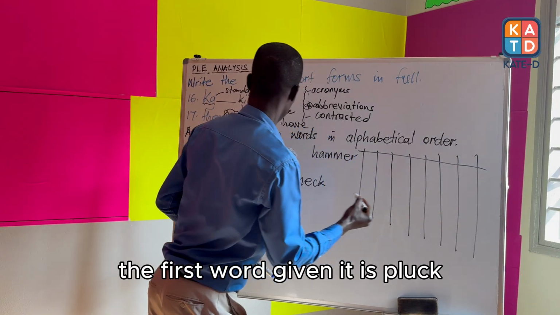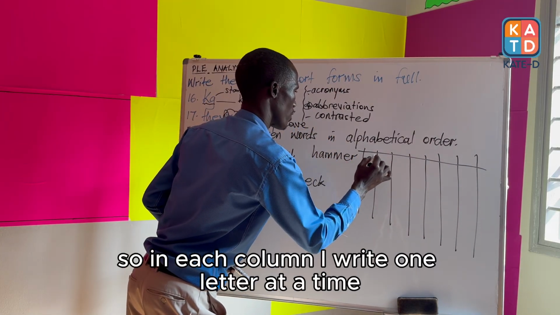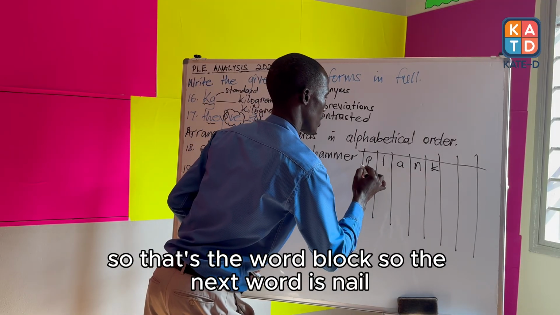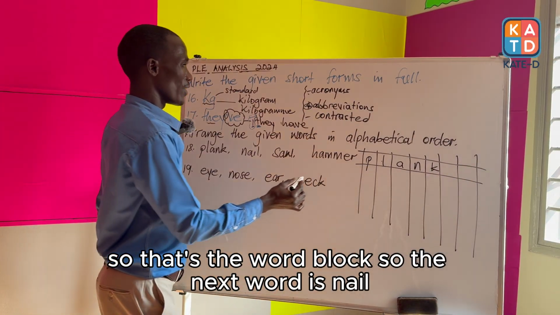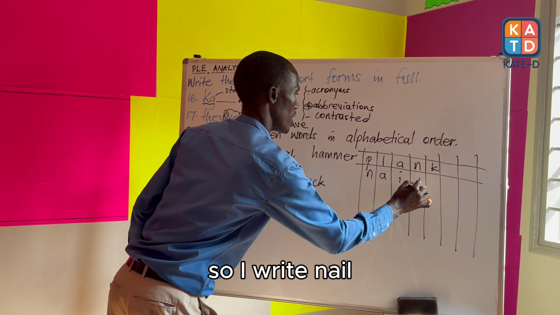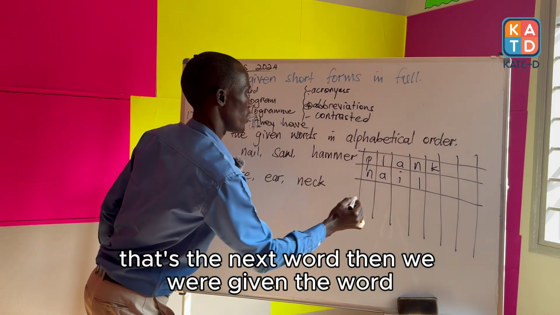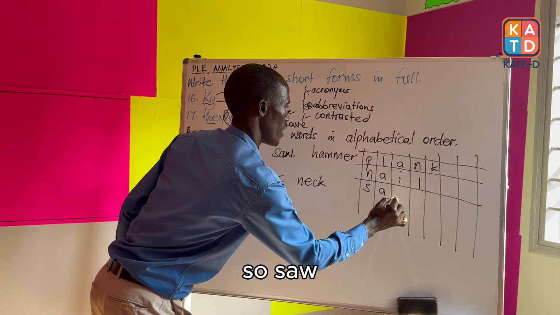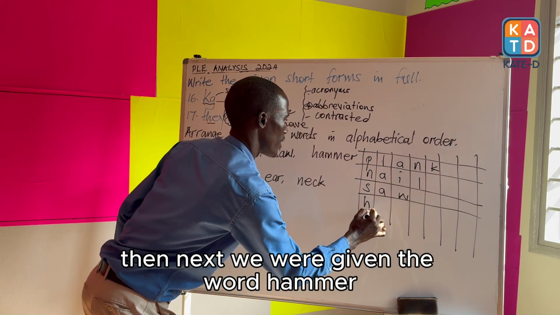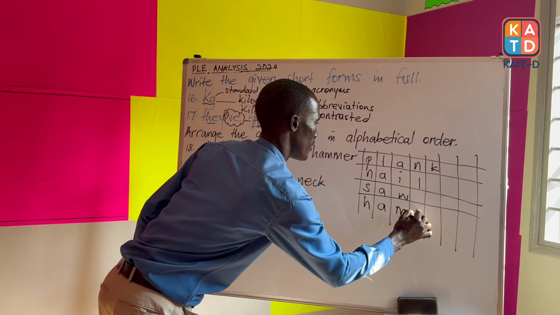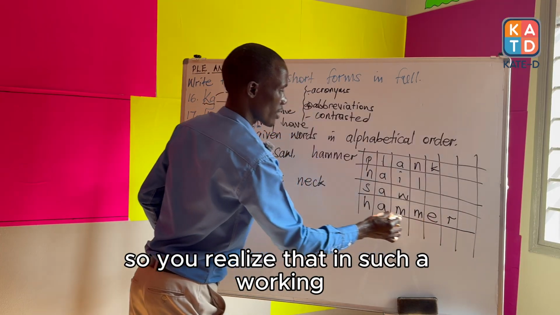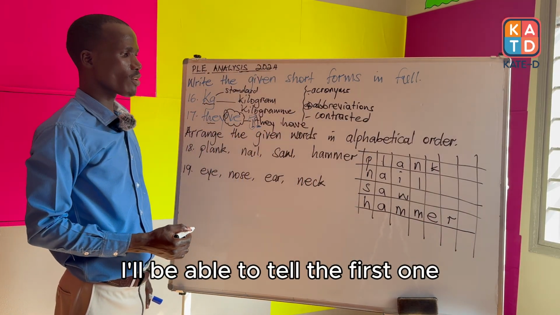The first word given is pluck. So in each column, I write one letter at a time. So that's the word pluck. The next word is nail. So I write N-A-I-L. That's the next one. Then we were given the word saw, S-A-W. Then next we were given the word hammer, H-A-M-M-E-R. So you realize that in such a working, I'll be able to tell the first word.